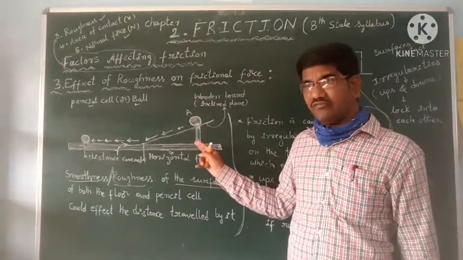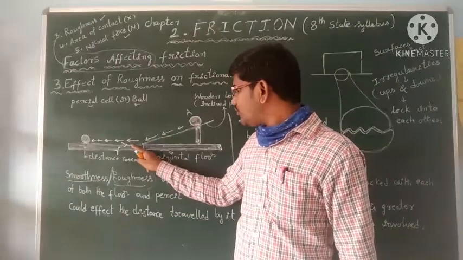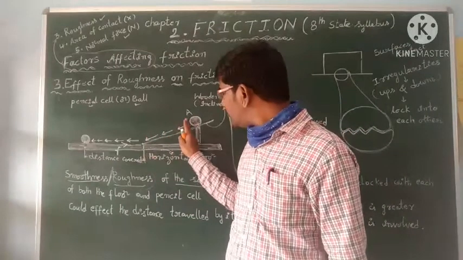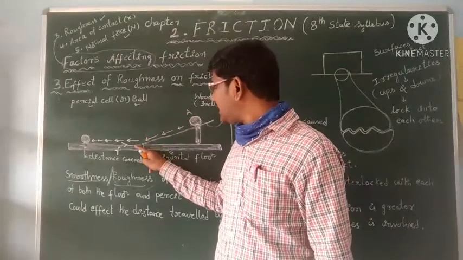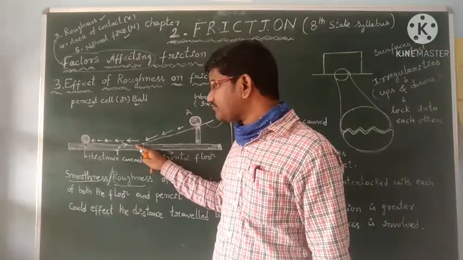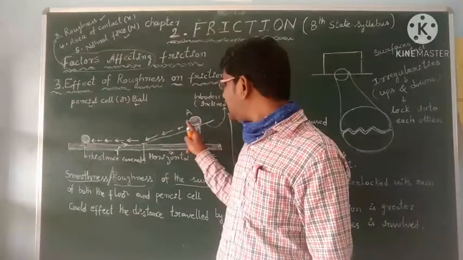When different surfaces are in contact while it is rolling, the first time horizontal floor and the ball, the second time cloth and the ball, the third time tile and the ball.